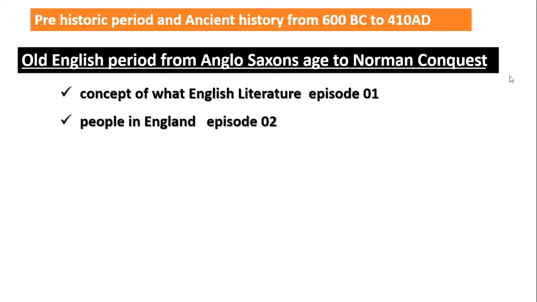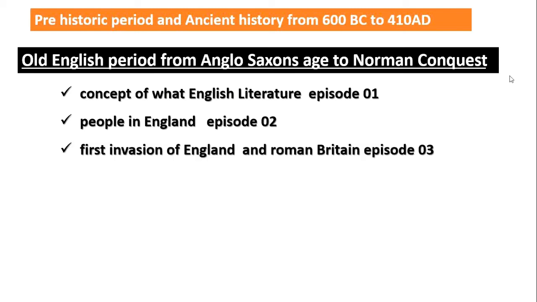This is episode number 3 in which we have discussed the first invasion of England and got an idea about Roman Britain. In episode number 4, we will discuss all the important information about the Anglo Saxon period.